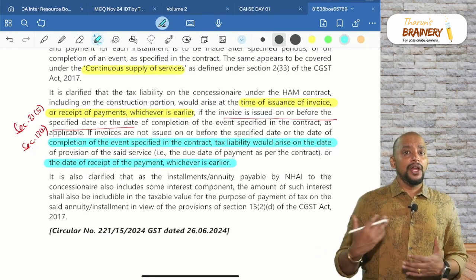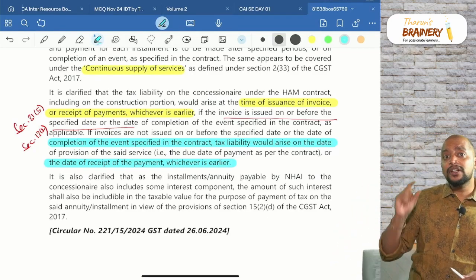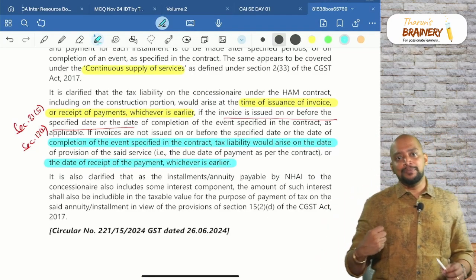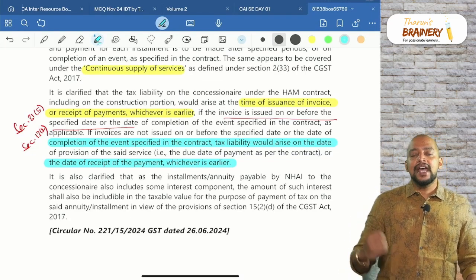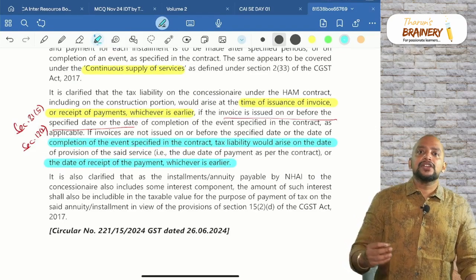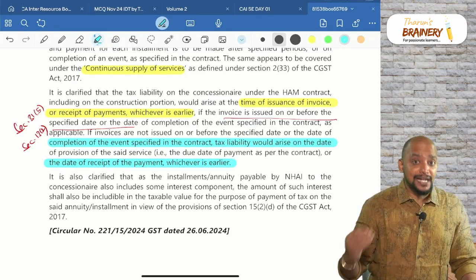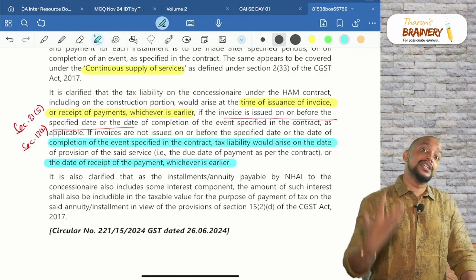Now in every annuity there will be interest. Generally for interest, the time of supply will be as and when that interest is actually collected, because as per section 13 subsection 6, the time of supply in case of interest, late fee, or penalty for delay in receipt of consideration is the day on which that interest is actually received.